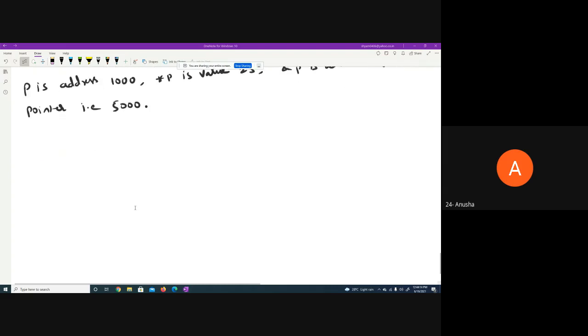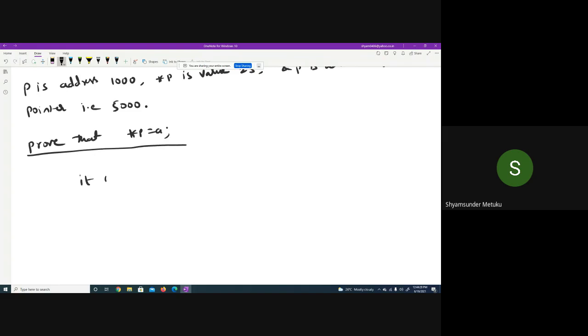Okay, now I'm trying to write one more statement. Prove that *p is equal to a. What I have just now given is a statement, and now we are trying to prove that. It is given that p is equal to &a.